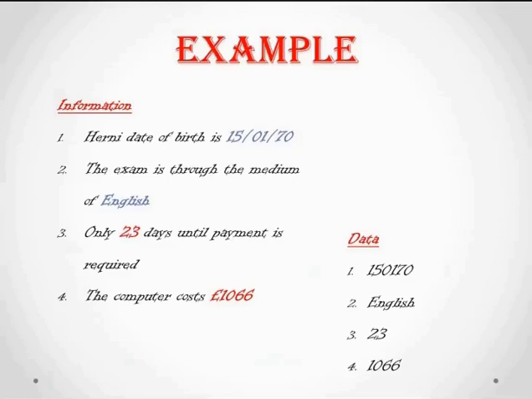So how we can convert this data into a meaningful form is, after getting marks for each and every subject, you will be calculating the percentage, right? And based on that percentage, they will be awarding a grade for you. And not only a grade, you will be getting a rank also. So this is going to be information, right? So this is data and information. So you'll be getting a clear picture now.